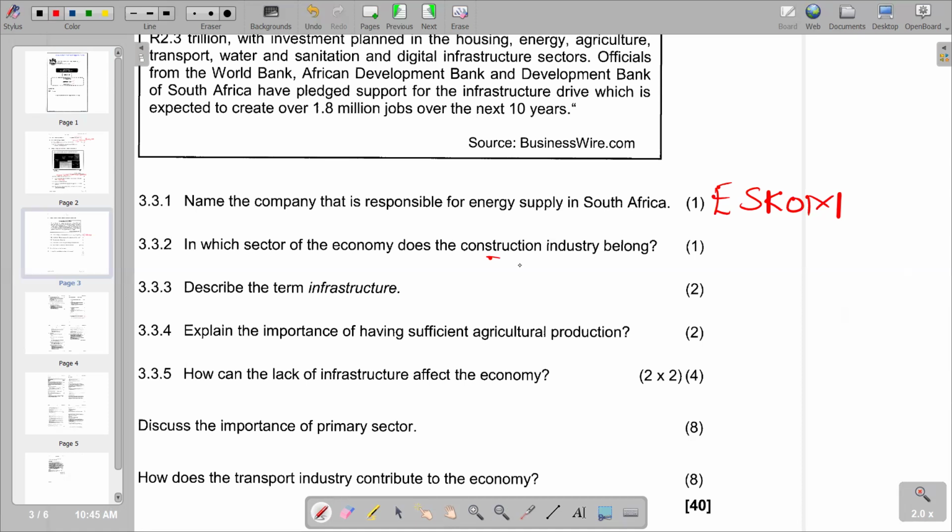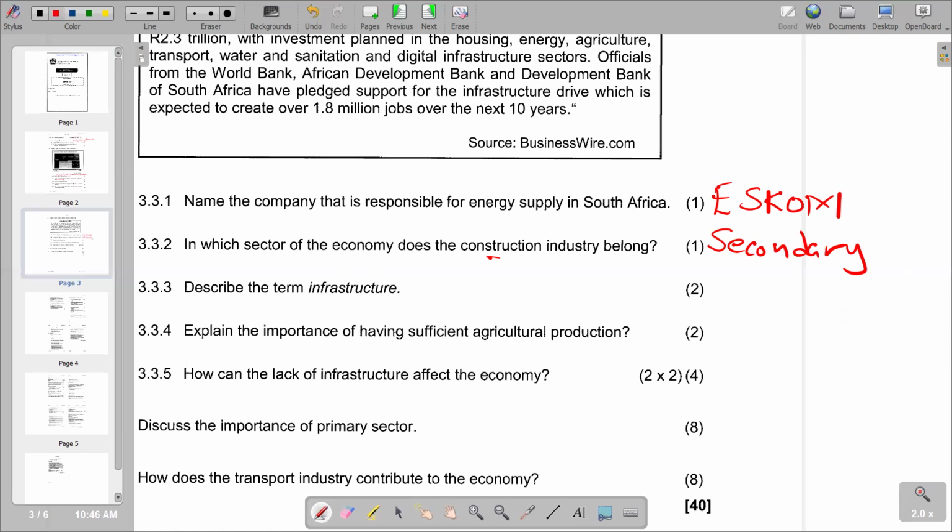So in the construction industry, obviously, we have the conversion that is taking place again. For example, in the building of houses, conversion of inputs into a final product, the final product being the house. So basically, the correct sector that we have there is secondary sector. So here we are saying secondary sector.